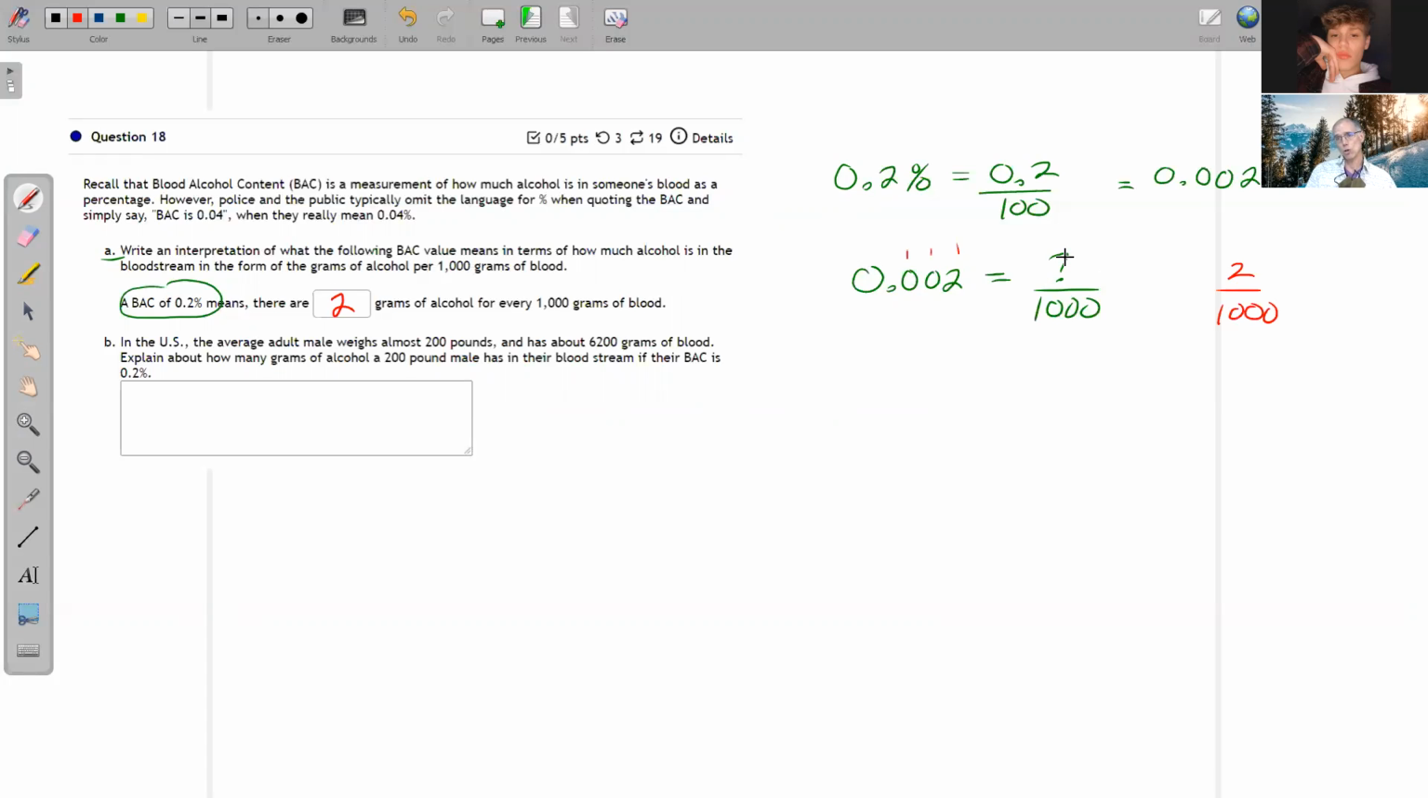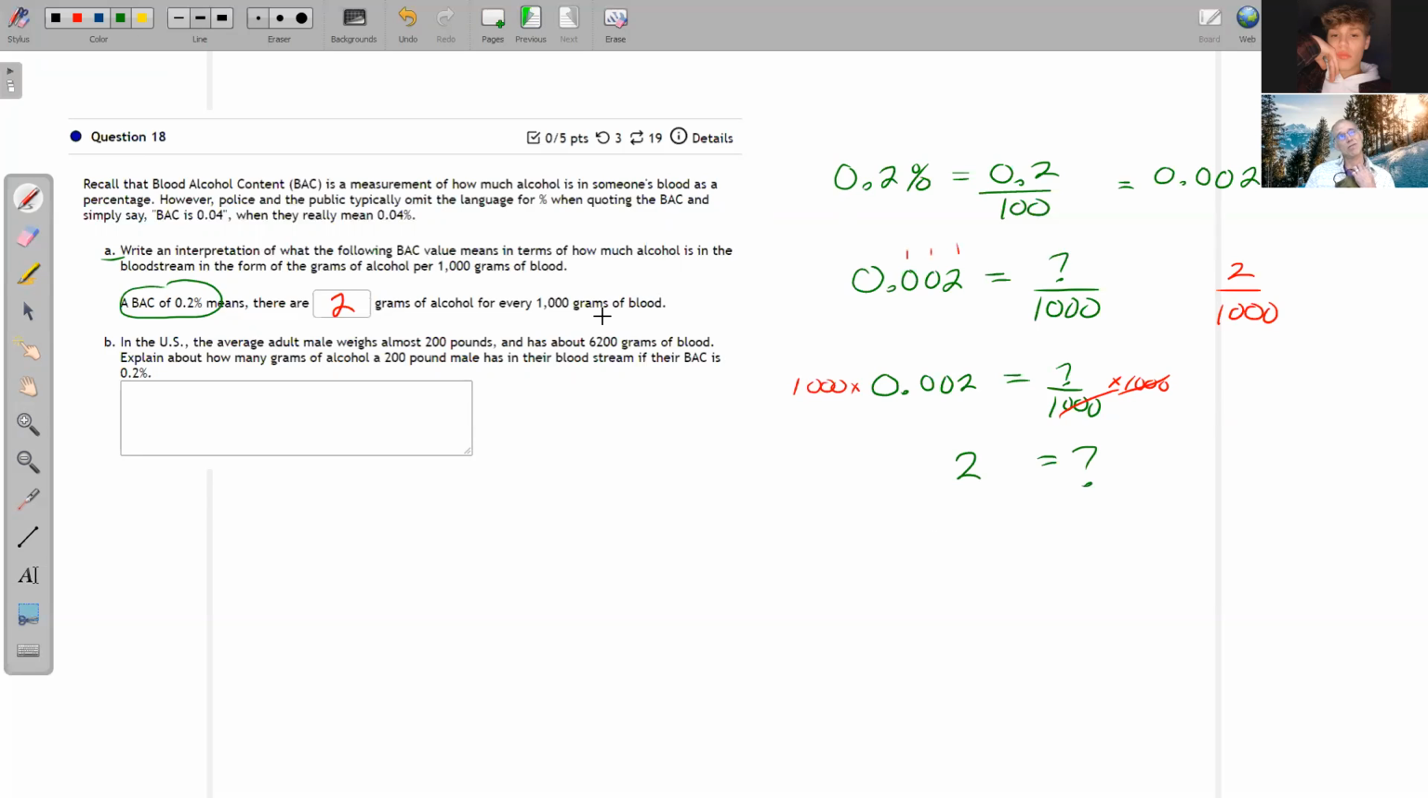If you didn't realize that, you could always solve this by multiplying the 1,000 to the other side. So that would be another way to do this. 0.002 equals what out of 1,000? You just multiply both sides by 1,000. The 1,000 cancels on that side, so our missing number is whatever 1,000 times 0.002 is, and if you ask your calculator, it better say 2. Otherwise, something's very wrong. Okay, so a BAC of 0.2% means there are 2 grams of alcohol for every 1,000 grams of blood.